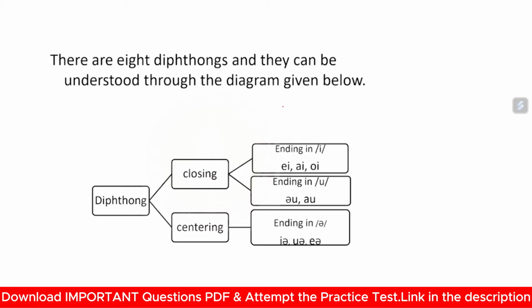Now next slide. There are 8 diphthongs that can be handled and understood through the diagram given below. There are a total of 8 diphthongs. So what are they? Let's see. Diphthongs are closing and centering. Closing ones end with I and end with U. There are two types of diphthongs, one which is closing and one which is centering. The closing type has again been divided into two, one ending with I and one ending with U. Suppose EI, AI, and OI. Similarly, in U, these two are included.